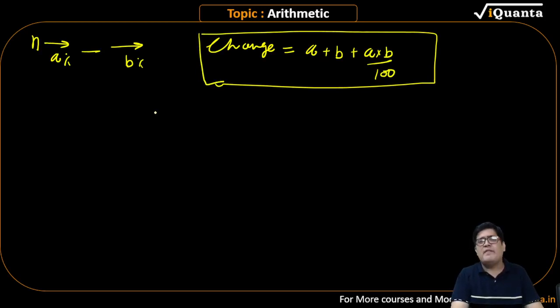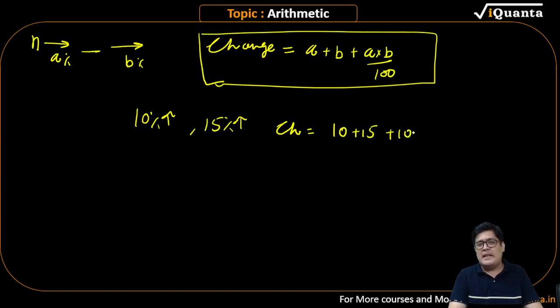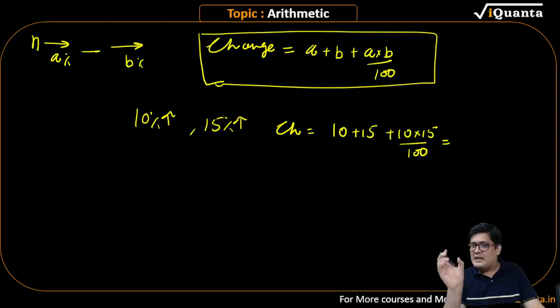If I raise the price by 10 percentage and if I raise the price again by 15 percentage, what is the final change, guys? The final change will be 10 plus 15 plus 10 into 15. There is no need to hurry. Don't make mistakes. Now you should answer verbally. The first part is 25. The second part is 150 by 100, which is 1.5. 25 and 1.5, so 26.5.